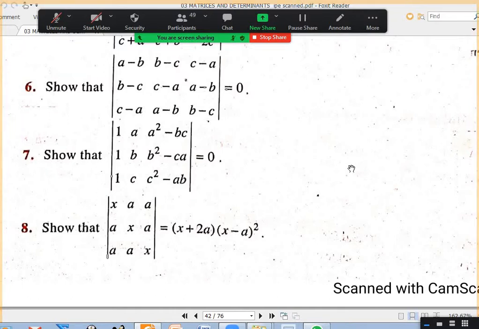Is it okay, question seven? We can take B minuses and C minuses common. No, directly you cannot take anything common, right? Not directly, sir. After changing rows, you can split, sir.